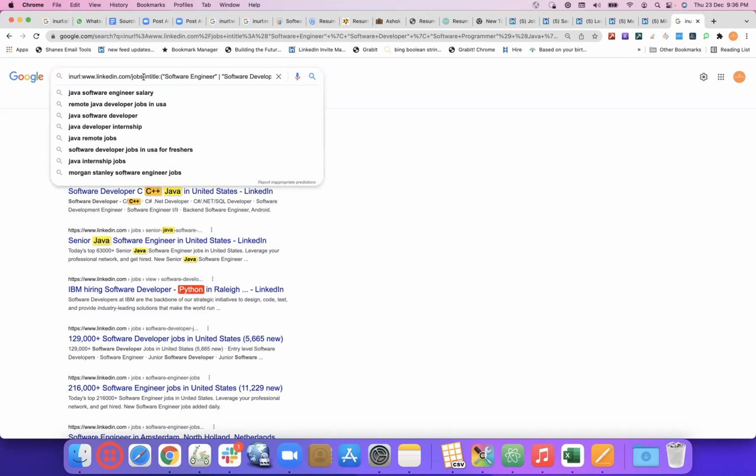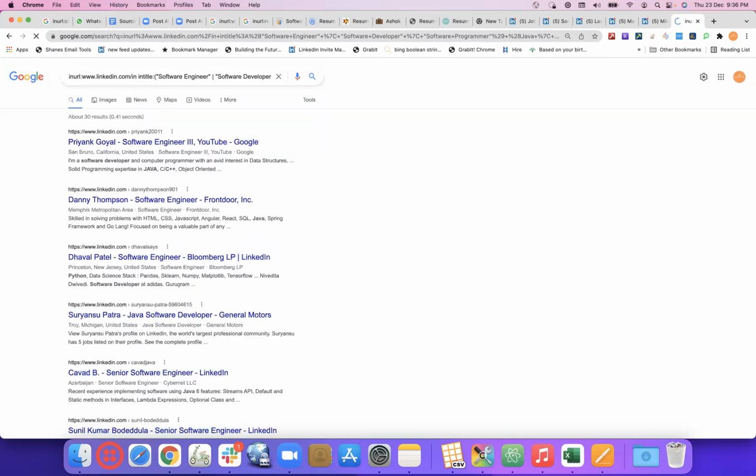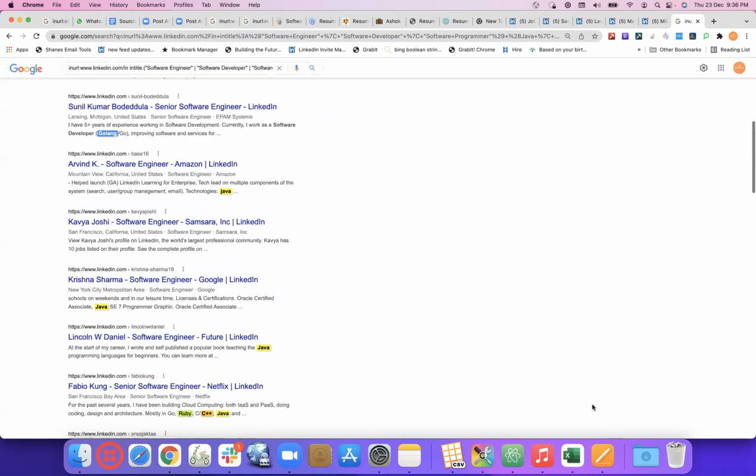While I'm searching for a job, I'll go to URL www.linkedin.com/jobs. I'll get the list of jobs for recruiter or talent acquisition or sourcer, and then I apply. Once I get into the job, now I need to search for a candidate. Now I'm searching for a software engineer or software developer or software programmer. Instead of jobs, for a candidate I would use in. And yes, we have a list of individual profiles.